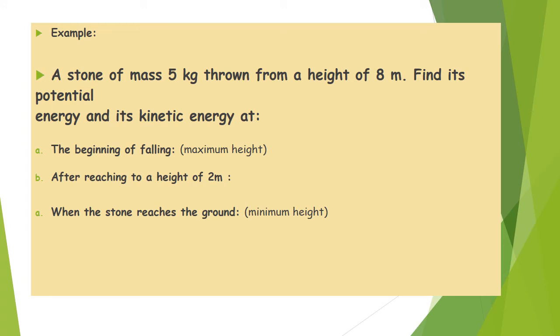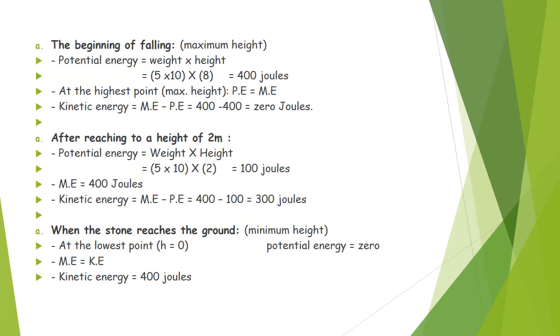A stone of mass 5 kg is thrown from a height of 8 meters. Find its potential energy and its kinetic energy at the beginning of falling, after reaching a height of 2 meters, and when the stone reaches the ground. So we can calculate potential and kinetic energy at 3 states. Okay. At the beginning of falling, so it is the maximum height.